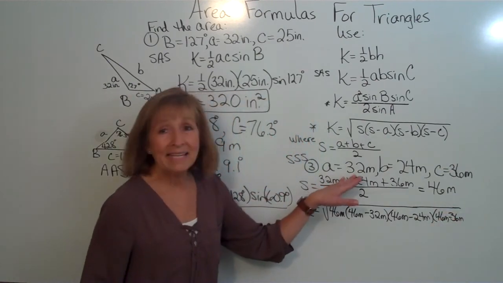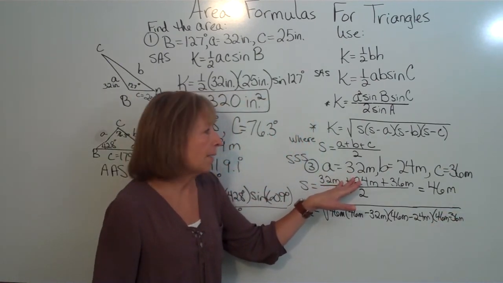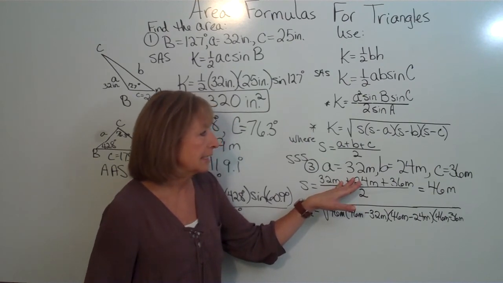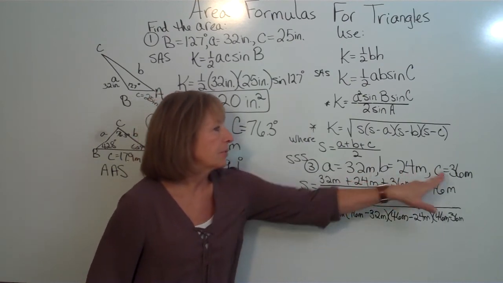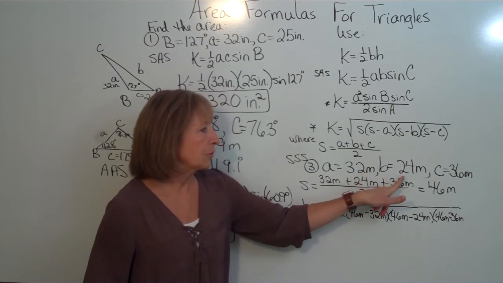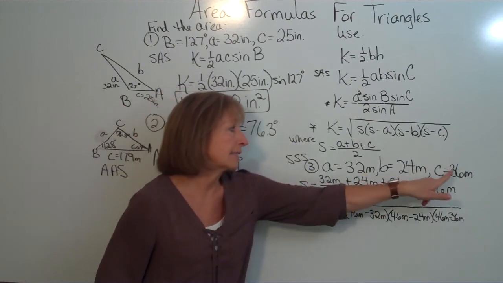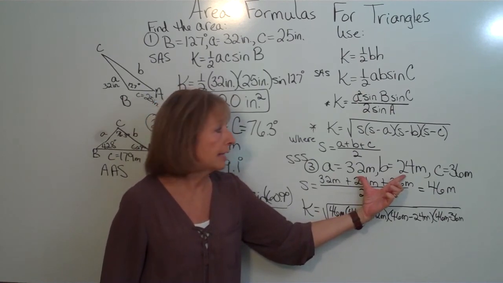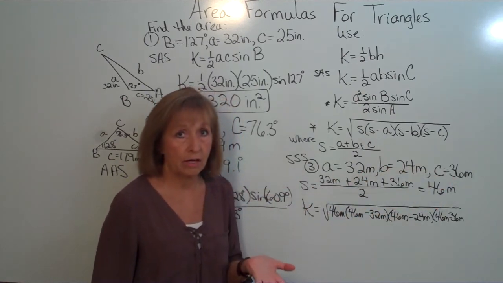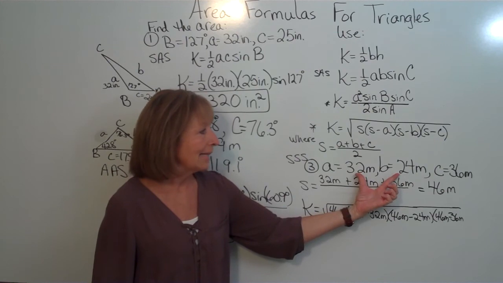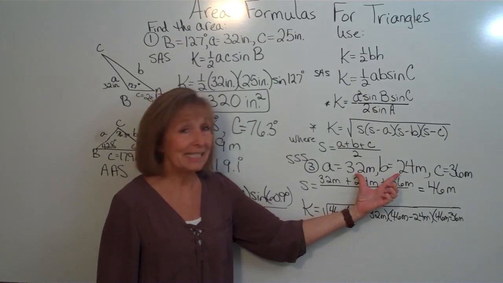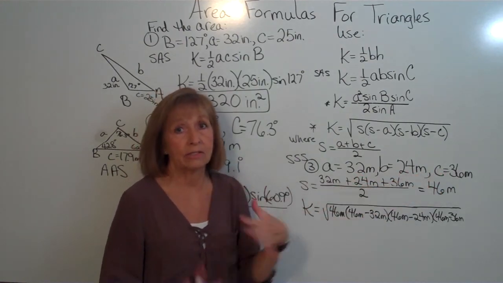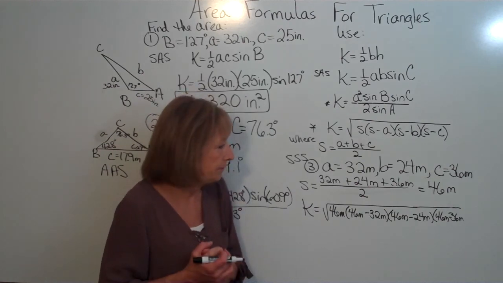One thing I should have mentioned: 32 and 24 are both less than 36, so they are the smaller sides and 36 is the longest side. When I add them together, I get 56, which is bigger than 36. So I know I have a triangle.